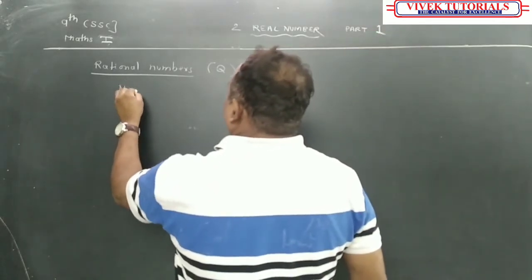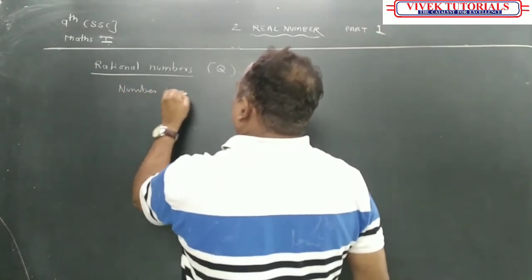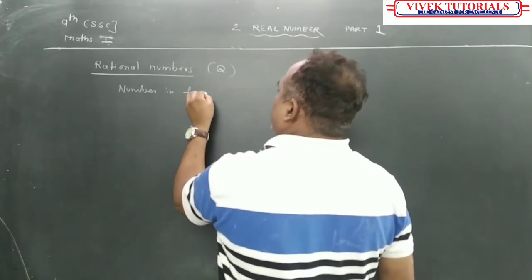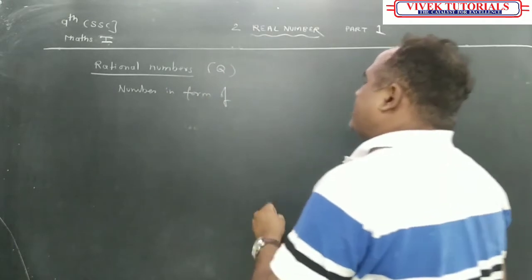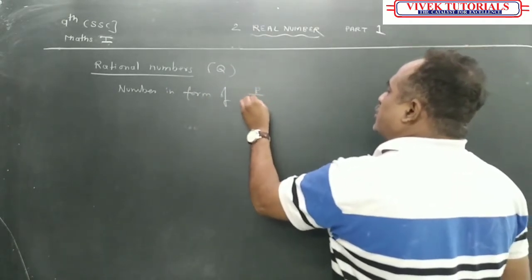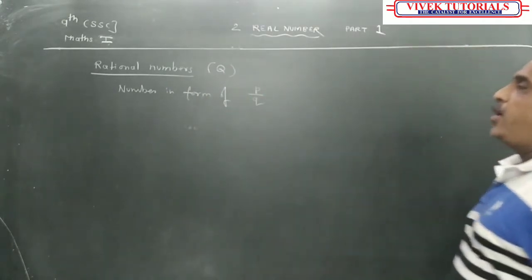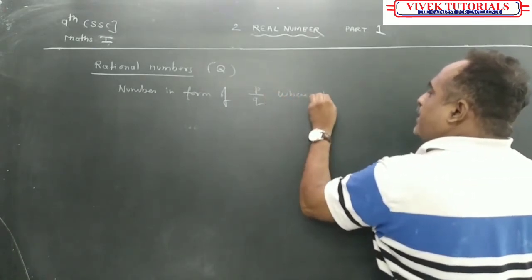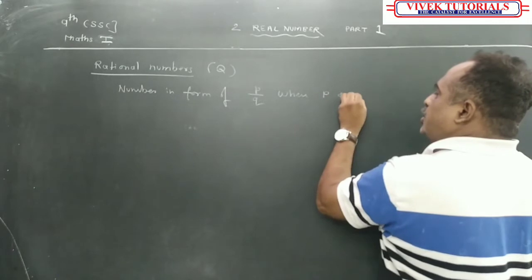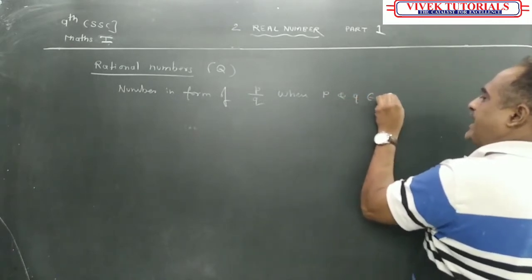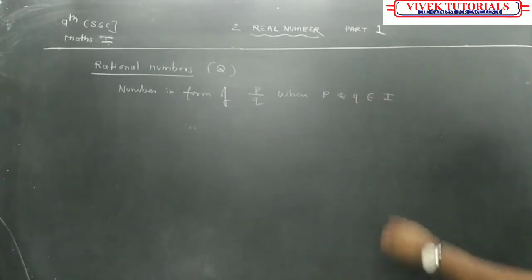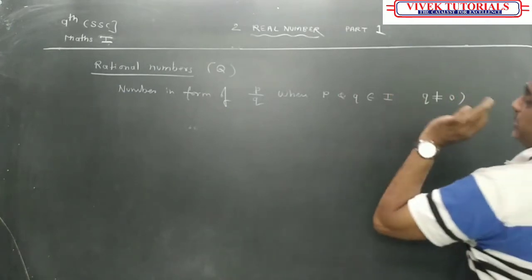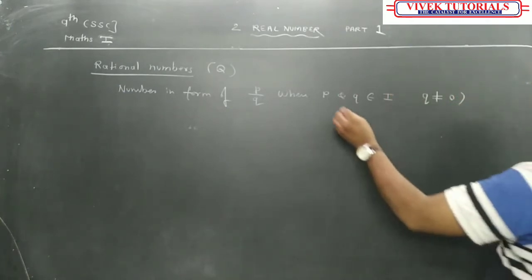A number in the form of a fraction like P upon Q, where P and Q belong to integers and Q should not be 0. वो छोड़ के, Q should not be 0.